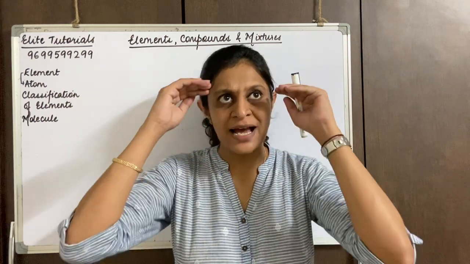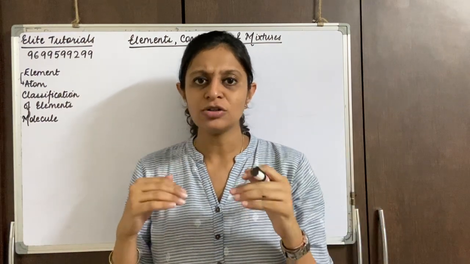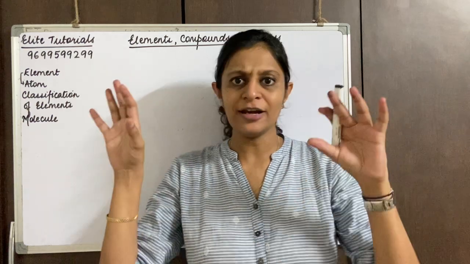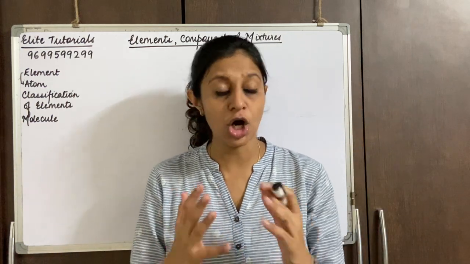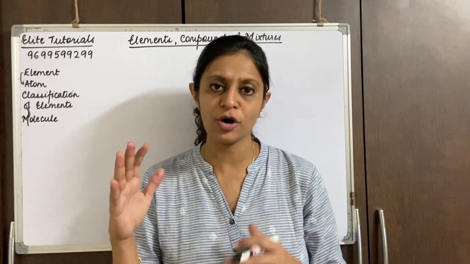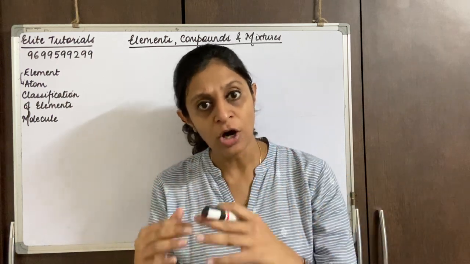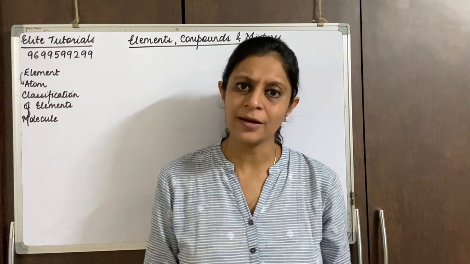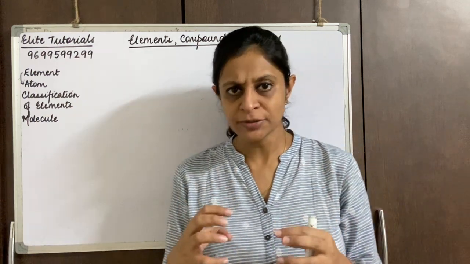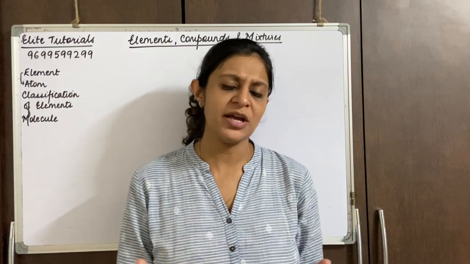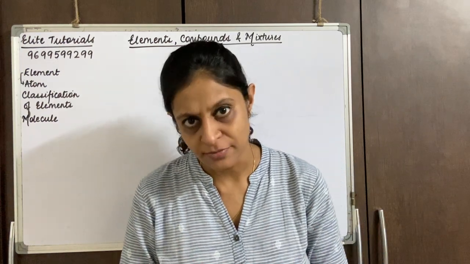So we started with matter, then we came down to matter being divided into living and non-living things. Living things we already know. Non-living things are again divided into pure and impure. Pure is further divided into elements and compounds. So elements we know is a basic unit, which is made up of only one kind of atom.